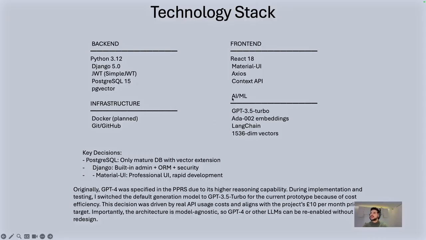And for AI or ML, I used GPT-3.5 Turbo for now as a test, which costs about 2 cents for 1,000 tokens, and ada-002 for embedding, LangChain for document chunking, and 1536-dimensional vectors for saving the documents.